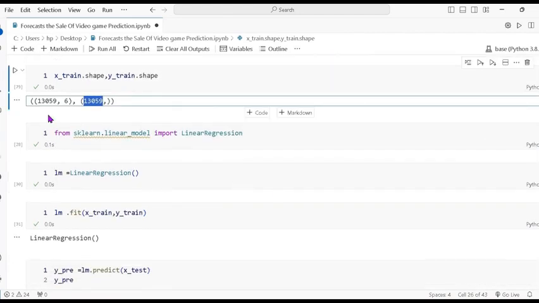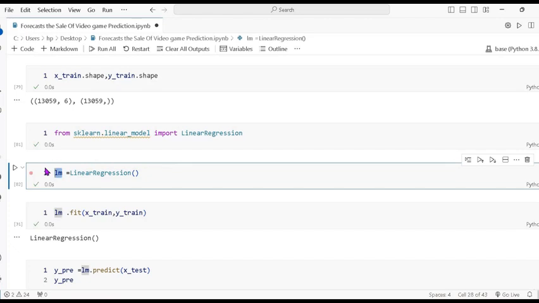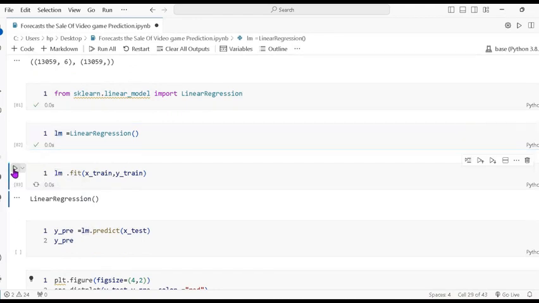Now we are using the linear regression. So from sklearn linear model import LinearRegression. So import the model. Now create the method. I have taken the variable name lm and then passed LinearRegression. Now fit the train and testing data. So it shows lm dot fit, where I pass X train and y train.